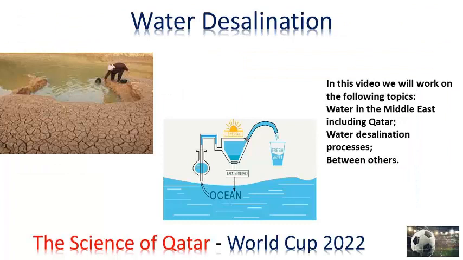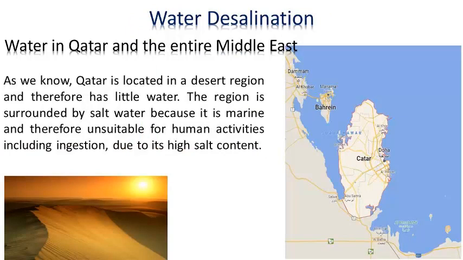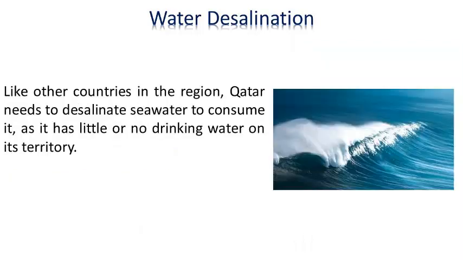Water desalination. In this video we will work on the following topics: water in the Middle East, including Qatar, water desalination processes, among others. Water in Qatar and throughout the Middle East. As we know, Qatar is located in a desert region and therefore has little water. The region is surrounded by salt water because it is marine, and therefore unsuitable for human activities including ingestion, due to its high salt content. Like other countries in the region, Qatar needs to desalinate seawater to consume it, as it has little or no drinking water on its territory.